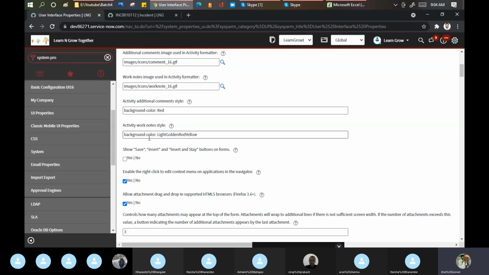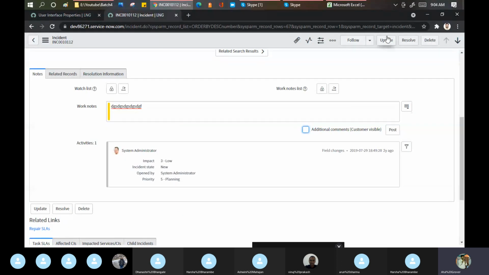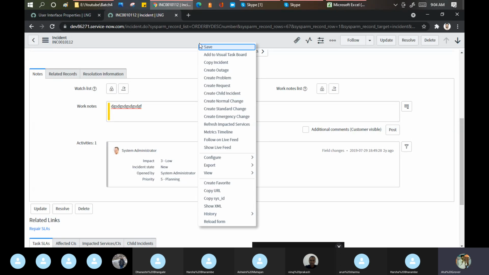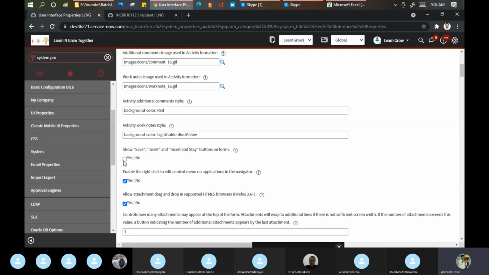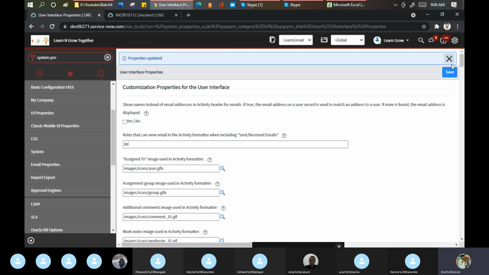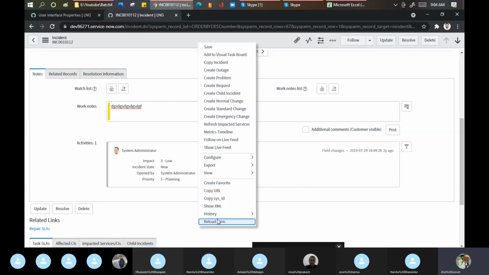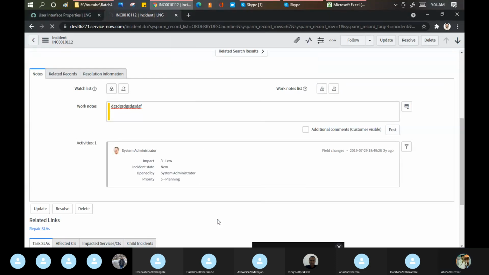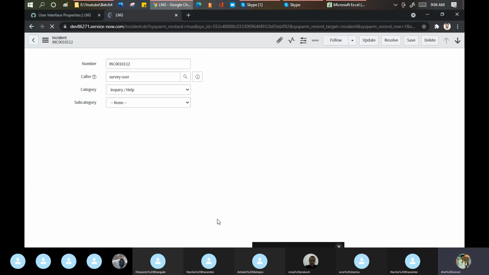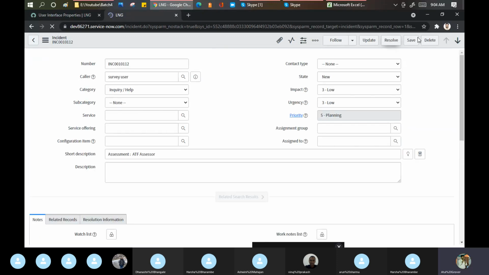Okay, this is important. Now on the form, you're able to see the update button. If I want the save button as well on my form, you can go here and make a change. Yes, and click on save here. Done. Let me reload my form. So you can see save. Once it has been saved, then you can go for the insert and update button as well.